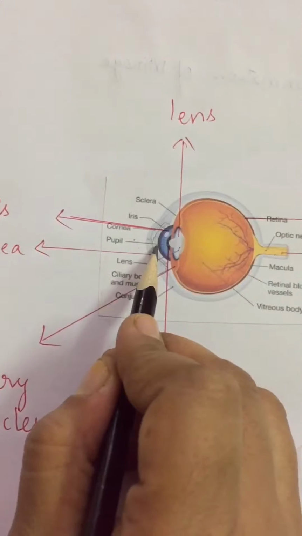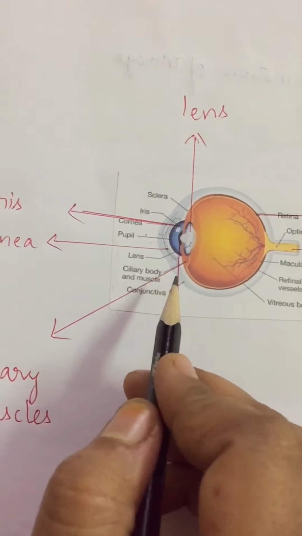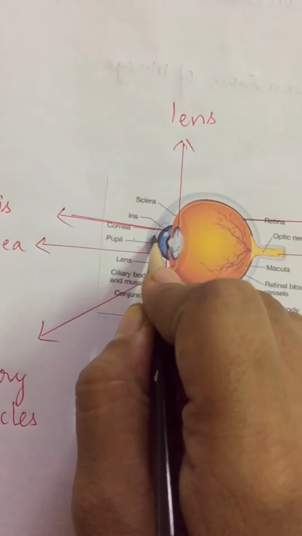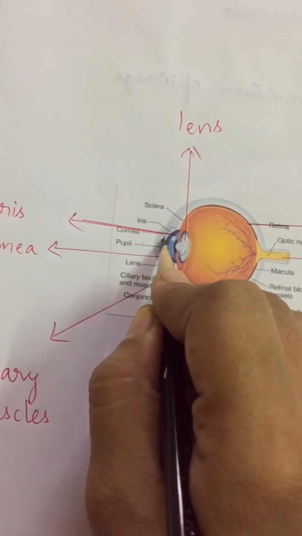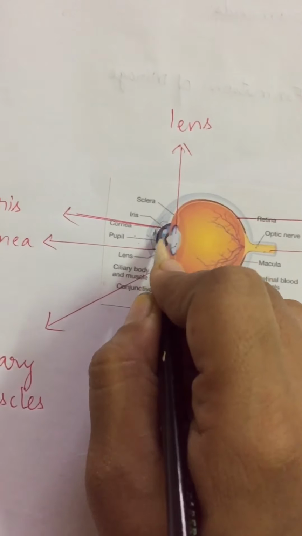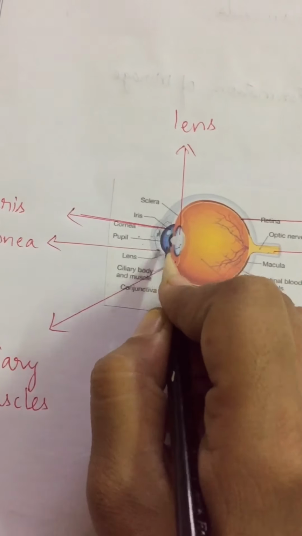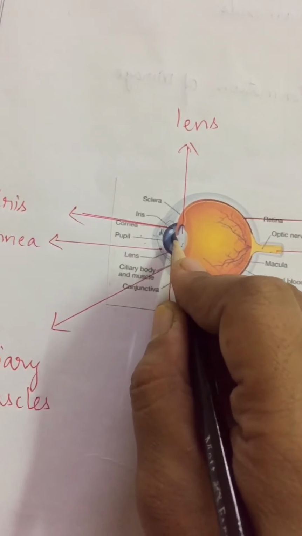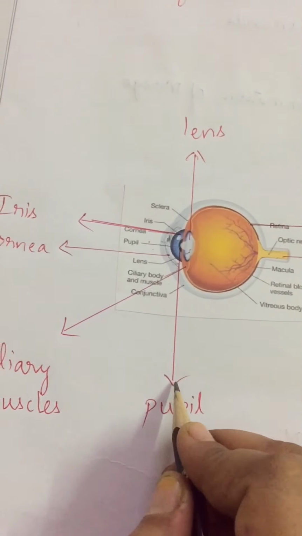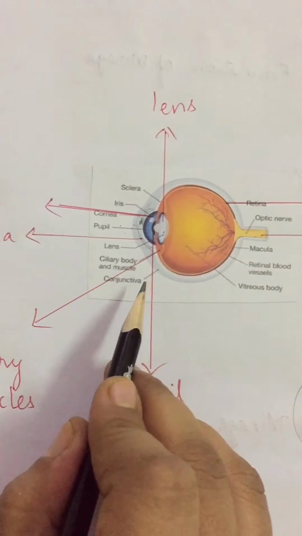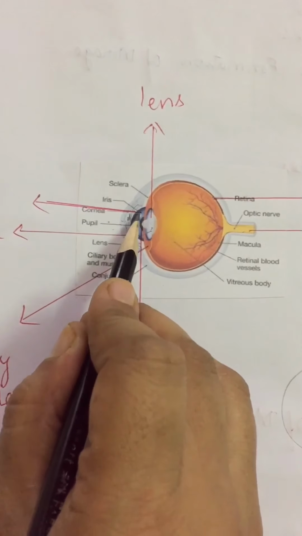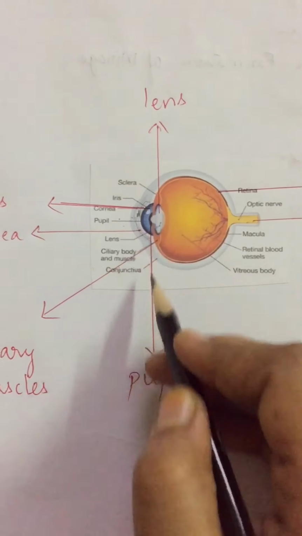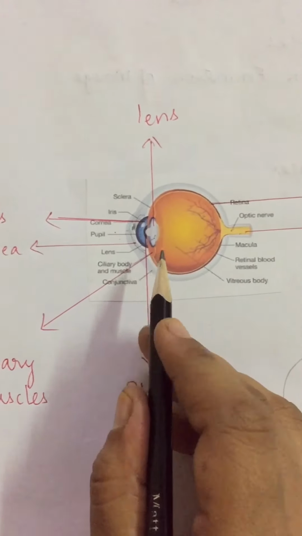Between this aqueous humor and lens, a muscular diaphragm is there, children, which is called iris. See this, in between the aqueous liquid and the lens, we are observing one color part, that is nothing but iris. And you are observing a small hole, black color hole, that is nothing but pupil. Clear, children? Iris is the color part that we see in our eye. It is a color part, that is iris, and it is a black hole, that is nothing but pupil. The pupil appears black.